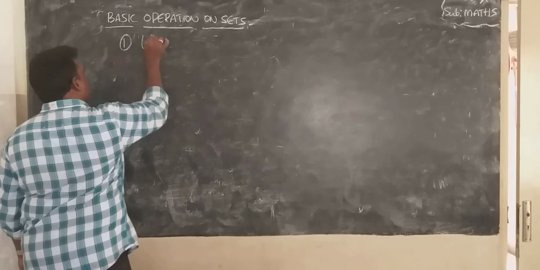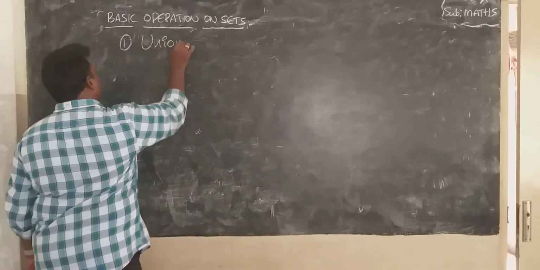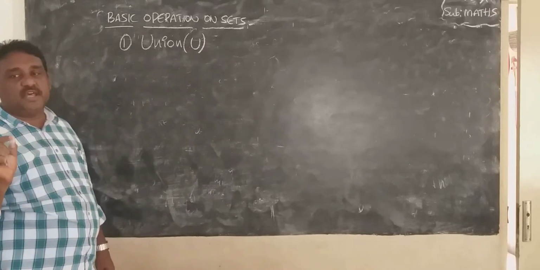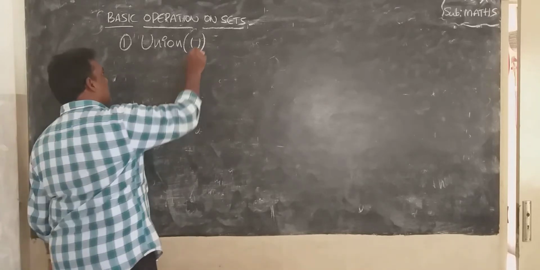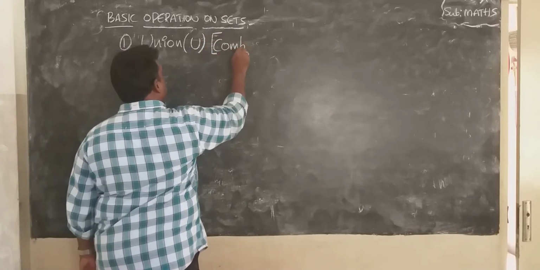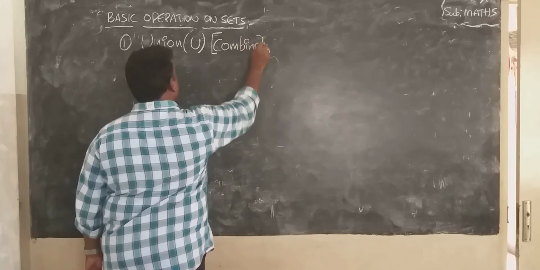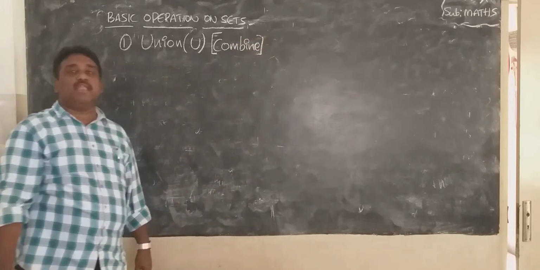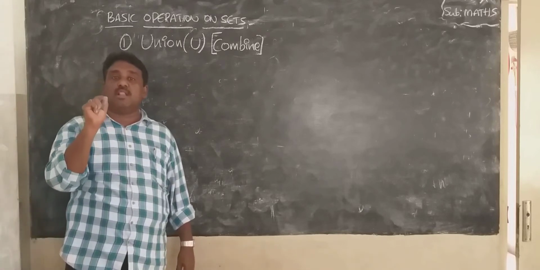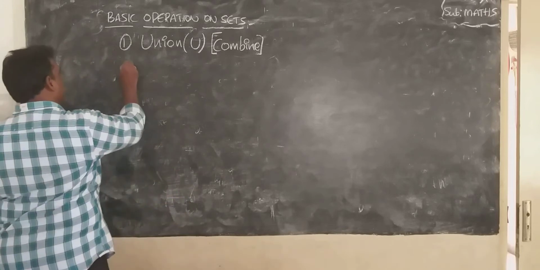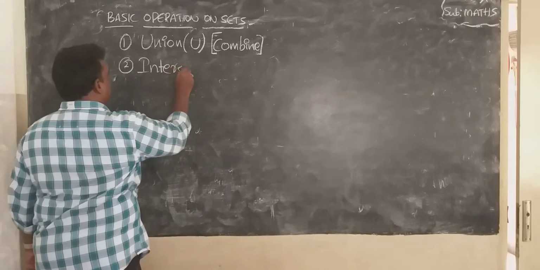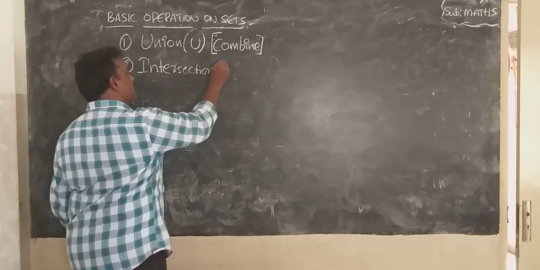Number one, union. This is the symbol for union. The important word about union is combine. Combine all the elements, it is known as union. Second one, intersection. Intersection means common.